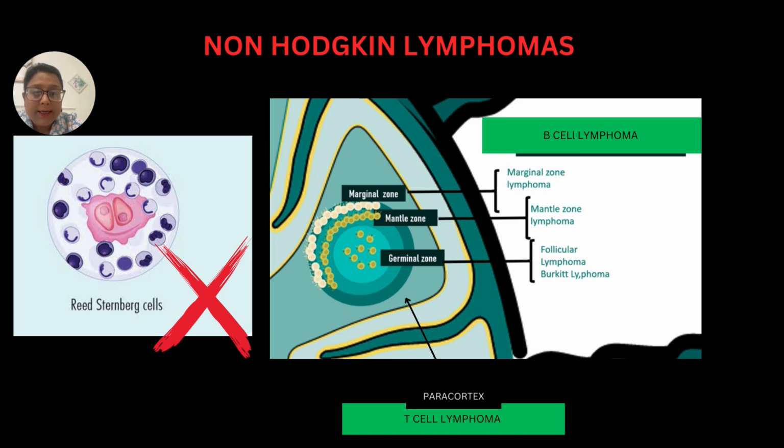For a better understanding, we can see in this image a part of a lymph node which is showing the cortex and the paracortex. In the cortex, there is the germinal center, surrounding it is the mantle zone, and surrounding it is the marginal zone. The lymphomas which develop from the germinal zone are the follicular lymphoma and the Burkitt lymphoma, and the lymphomas which develop from the mantle zone are mantle zone lymphoma. The lymphomas which develop from the marginal zone are known as marginal zone lymphoma. And from the paracortex T cells, there is development of lymphomas of T cell origin, or T cell lymphomas.